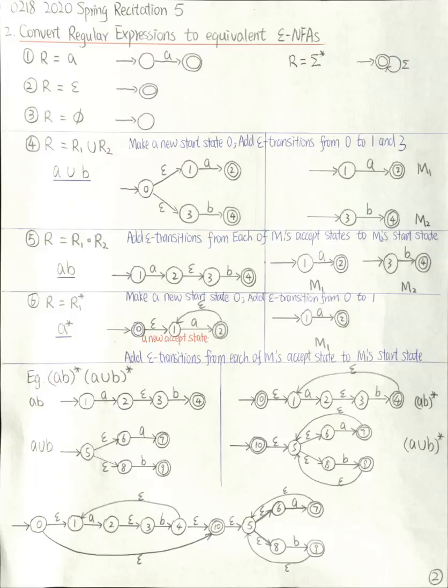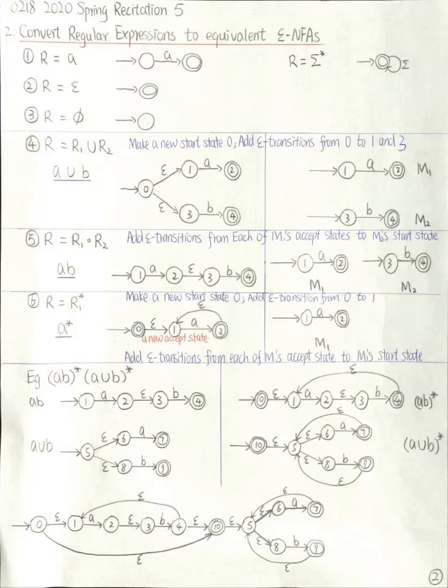Now we construct the second machine, A union B star. We first construct the machine for A union B, then take the star. For A union B, we separate that into A and B, so we combine those two machines that are equivalent to A and equivalent to B. We take the union of those two machines by adding a new start state and add epsilon transitions from this new start state to the start states of those two machines.